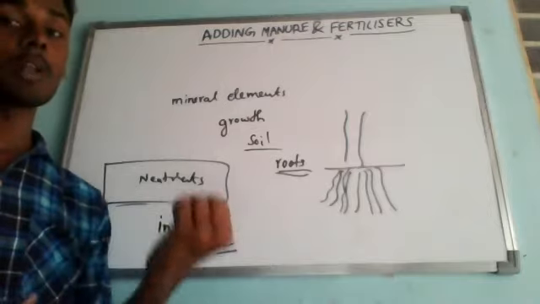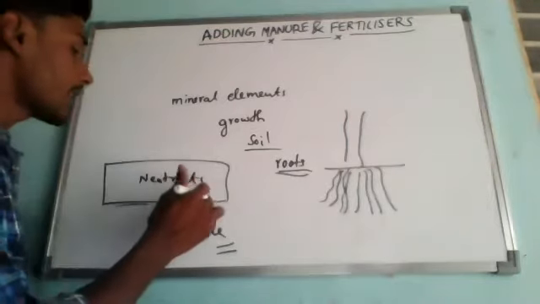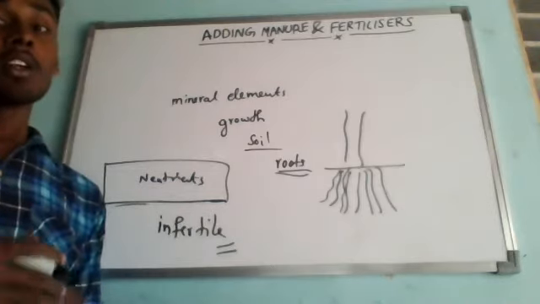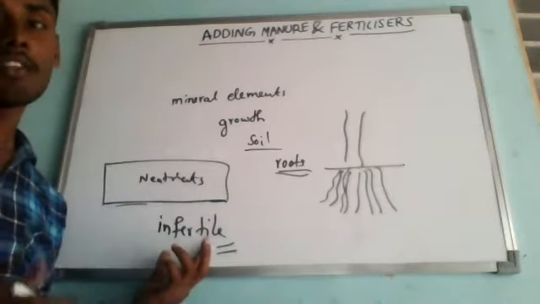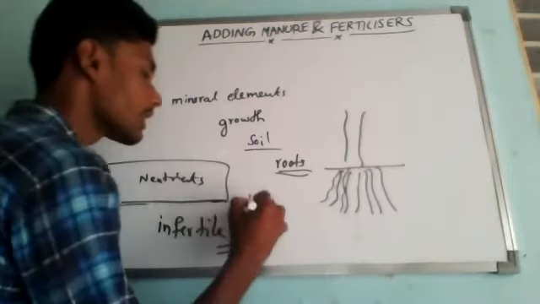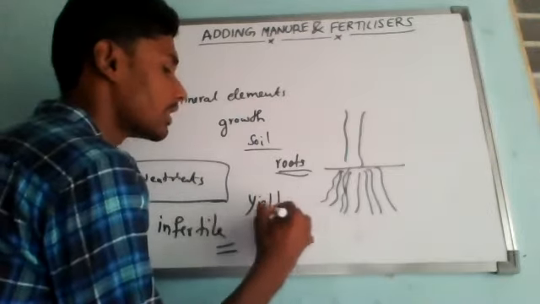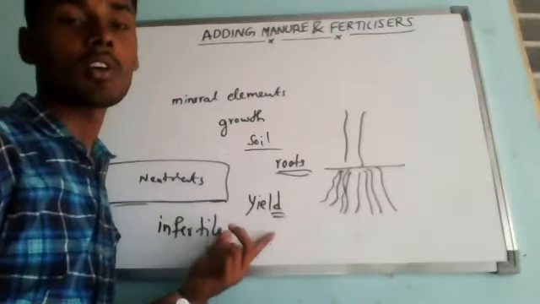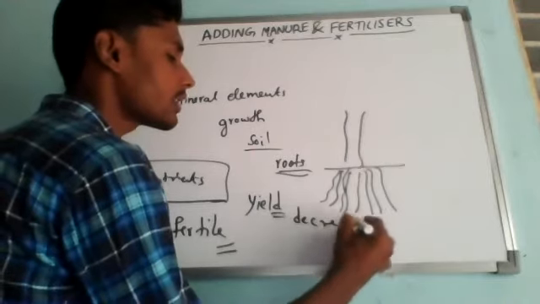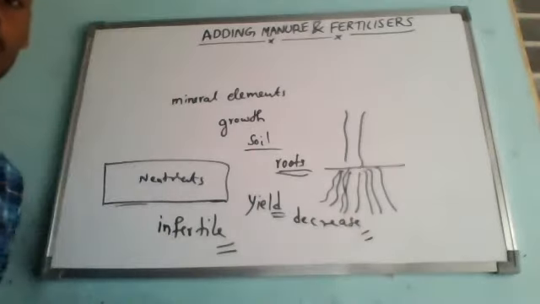It won't supply nutrients because they have already been utilized by previous crops. So after some time the soil becomes infertile and the crop yield decreases. Crops cannot grow healthily, and we won't get enough production.